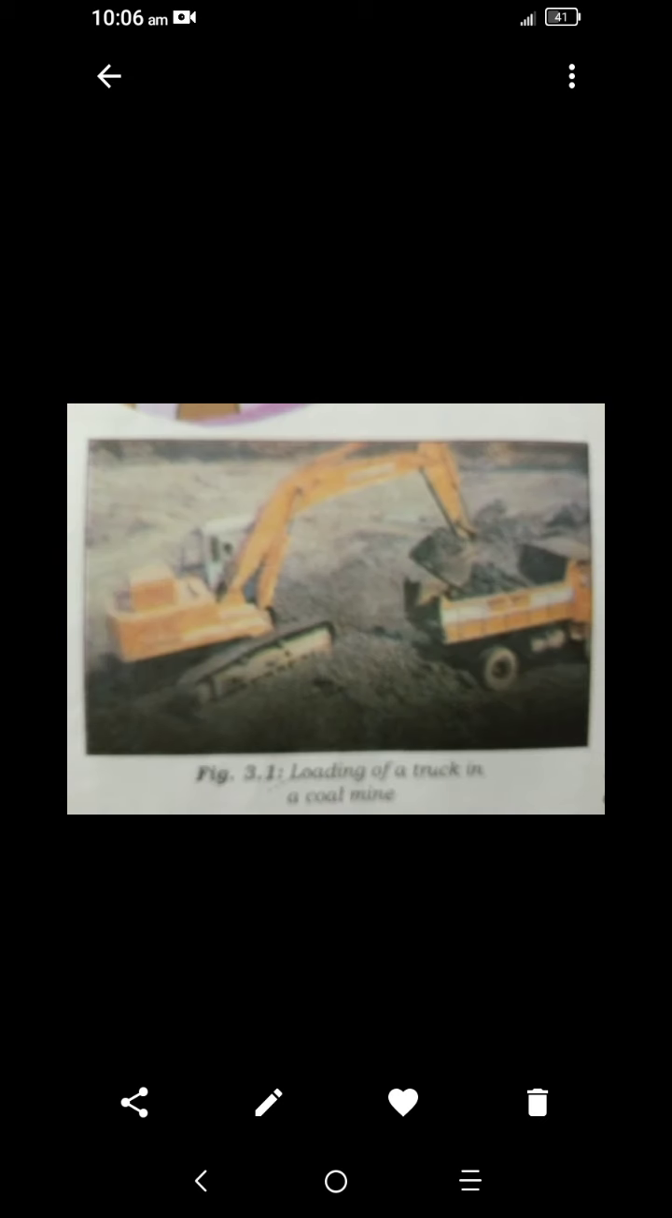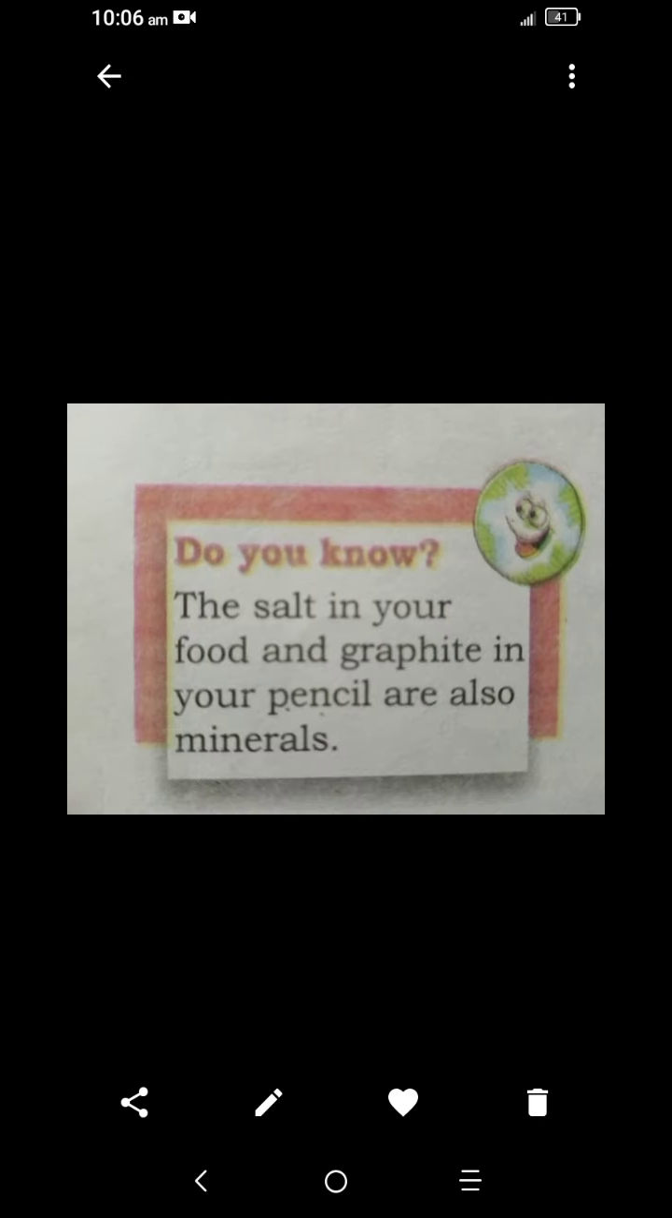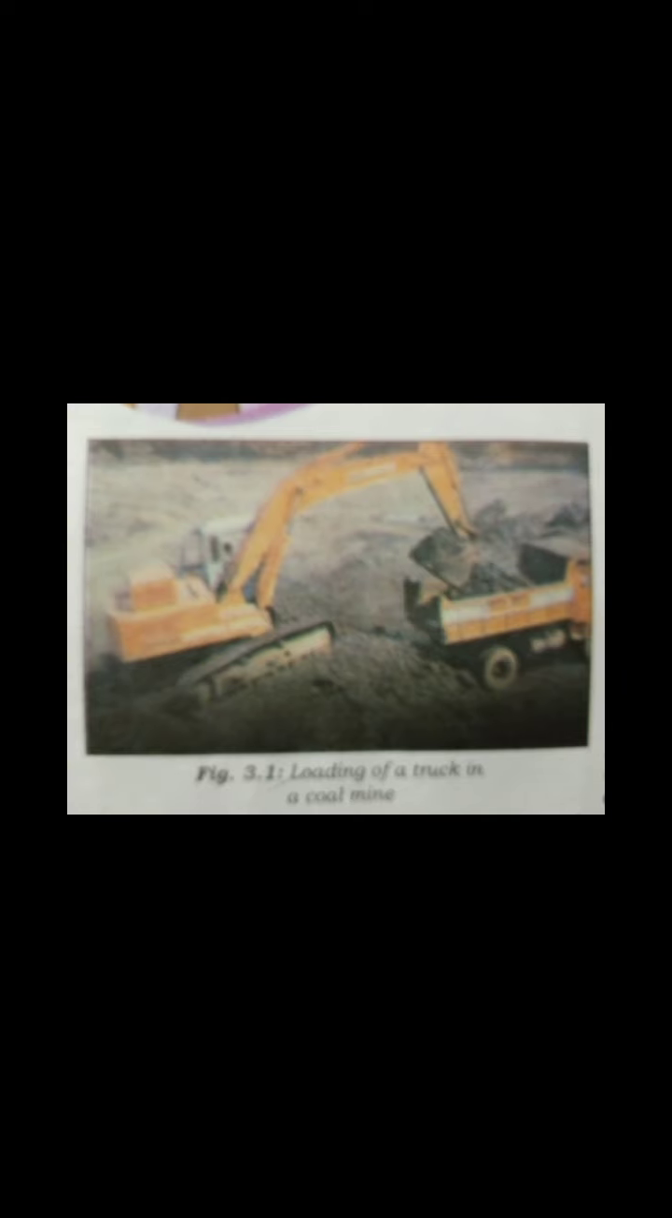Now you can see a picture of coal being loaded into a truck at a coal mine. Coal is loading in a truck, you can see in this picture. Now you can understand what minerals are.